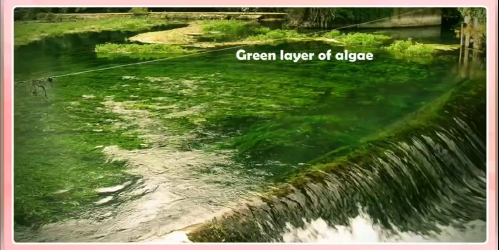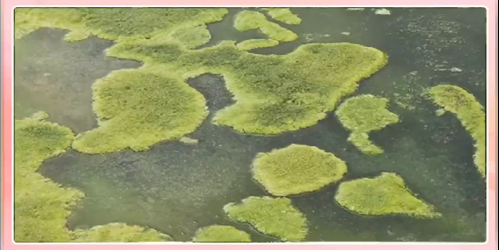Photosynthesis by algae. Many times we have seen patches of slimy green layer floating on the surface of pond or lake or even in the stagnant parts of a river. Algae are a large group of simple plant-like organisms. Algae contain chlorophyll and produce food by photosynthesis, just like plants. Algae, however, differ from plants because they do not have proper roots, stems, and leaves.